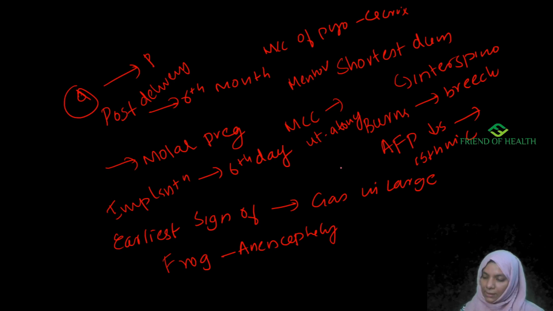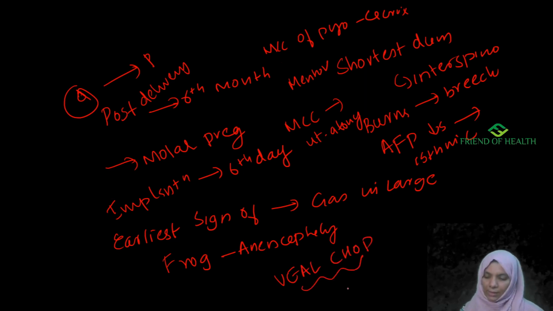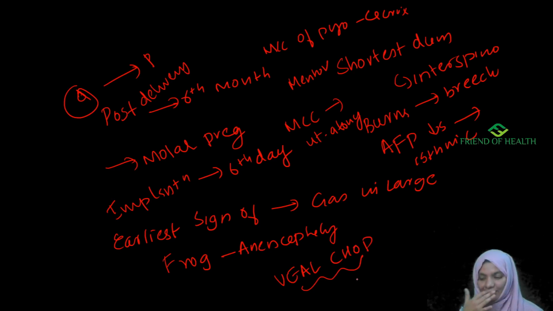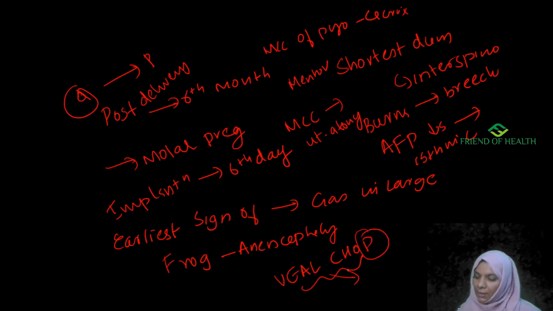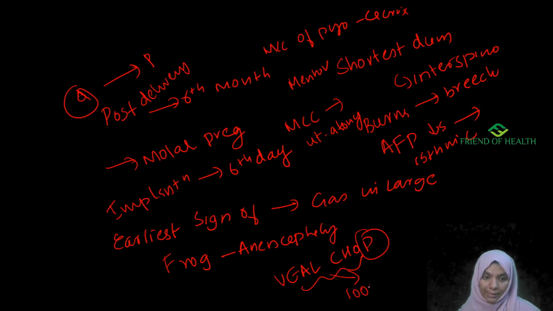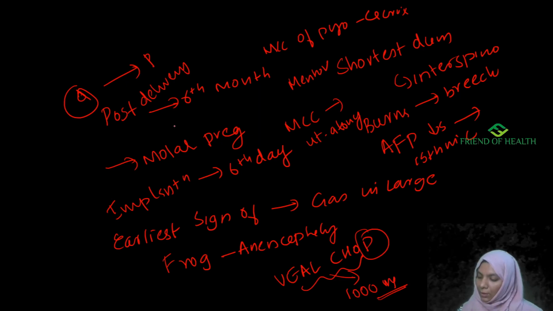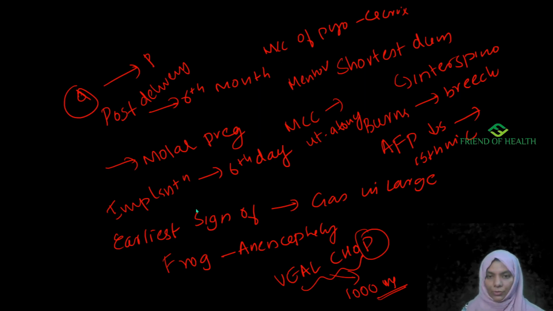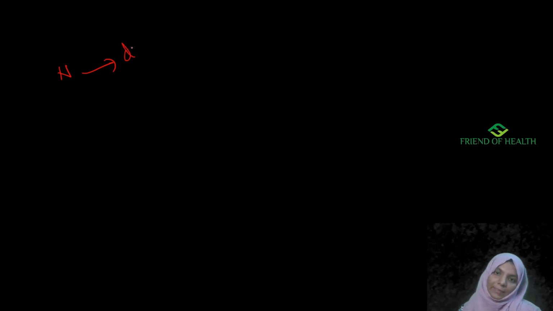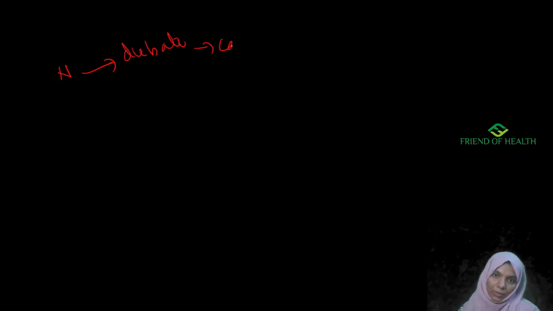Then late deceleration is due to uteroplacental insufficiency. We have read the VEAL CHOP, the mnemonic to remember the deceleration differences. Okay, so late deceleration means uteroplacental insufficiency. Peak level of HCG is 60 to 70 days. Total iron requirement in pregnancy is 1000 mg. Neurological defect in a newborn of diabetic lady is caudal regression syndrome and spina bifida. Neurological defect in newborn of a diabetic mother, caudal regression or